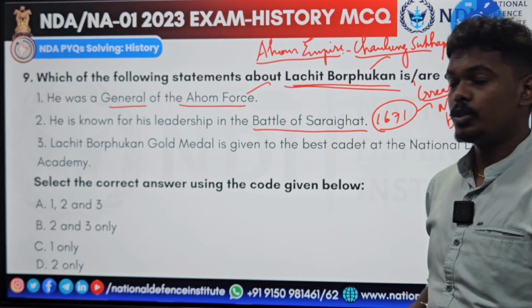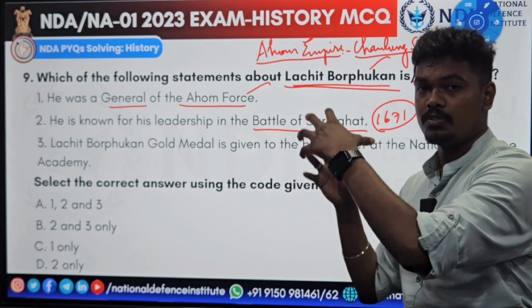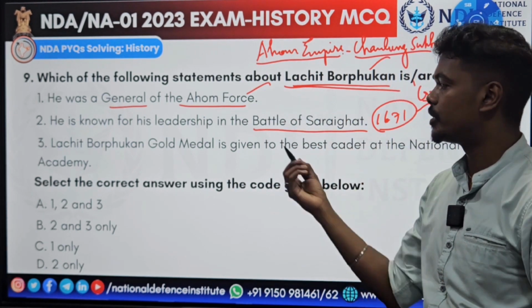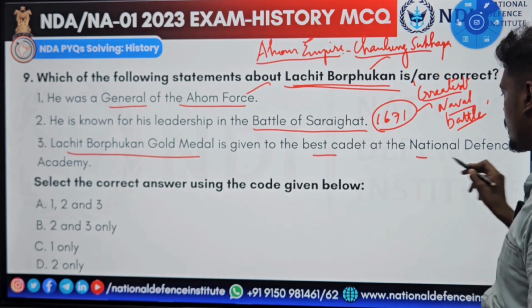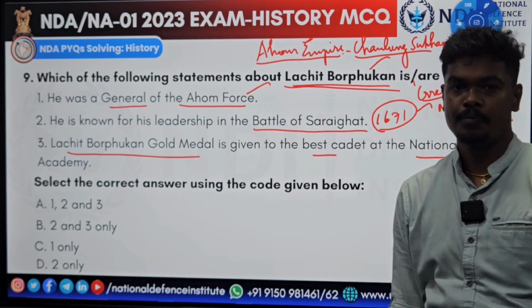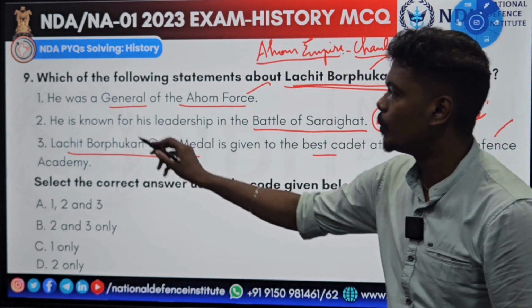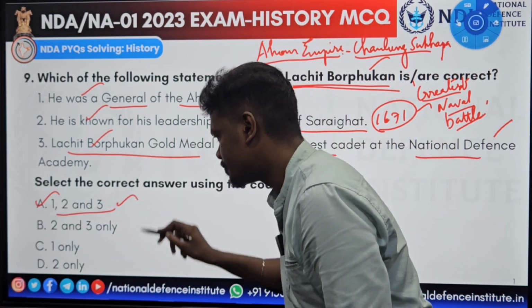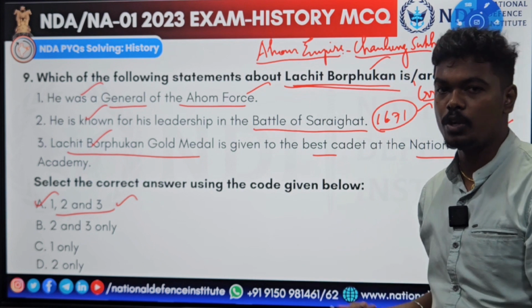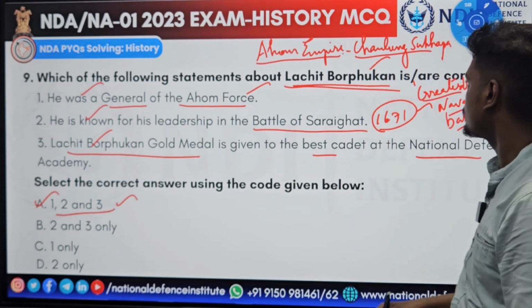That is why, to recognize his effort in one of the greatest naval battles, the Lachit Borphukan gold medal is given for the best cadet at the NDA, National Defence Academy. Yes, all the three statements are right: 1, 2, 3. The answer is A, 1, 2, and 3. He is an unsung war hero. Many people don't know.